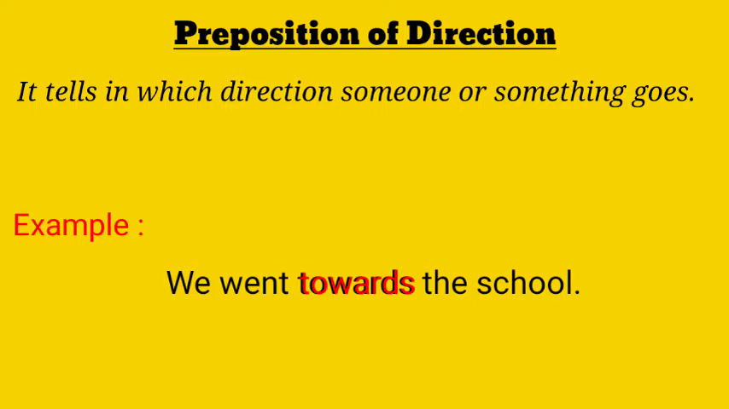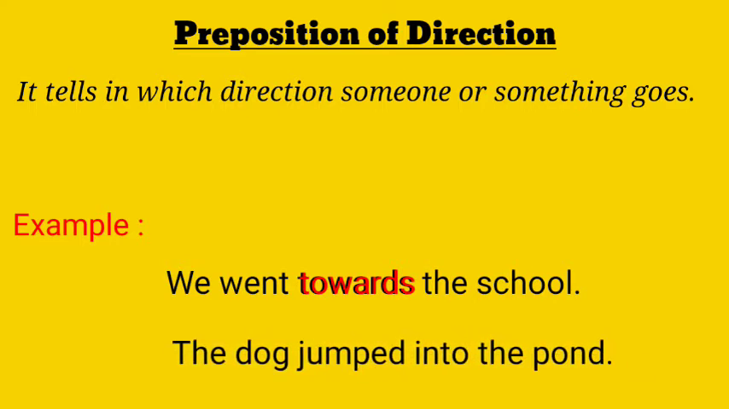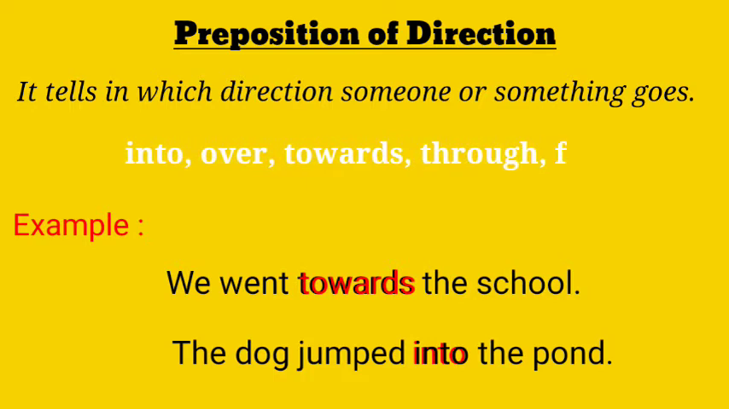Let us see another example. The dog jumped into the pond. Again, here the preposition into tells the movement of the dog towards the interior of something. Some common prepositions of direction are into, over, towards, through, from.